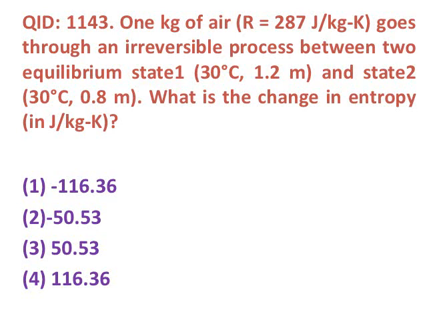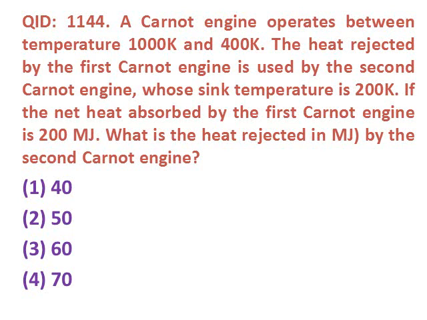So we have used the formula dq by T is equal to the entropy, dq, the change in heat divided by the temperature of the system. From this we have calculated the answer as minus 116.36.